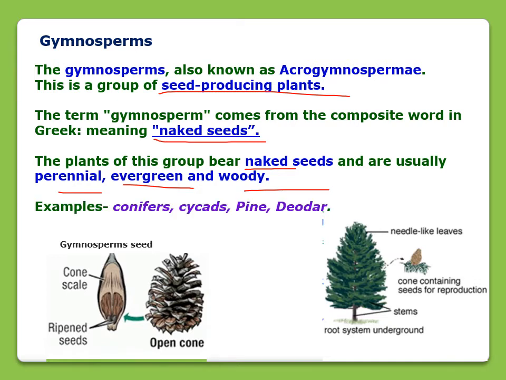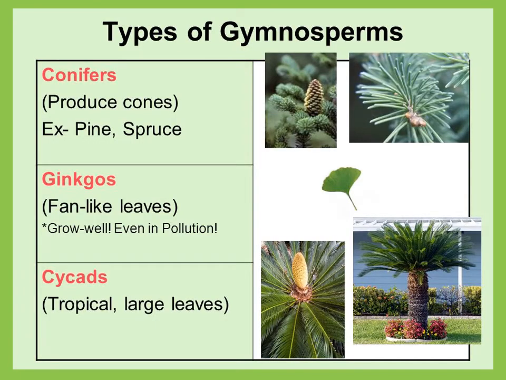Conifers, pine, cycads, and deodar are examples of gymnosperms. Types of gymnosperms: conifers, which produce cones. Ginkgos have fan-like leaves. These plants have fan-like leaves, right? And cycads have tropical or large leaves.